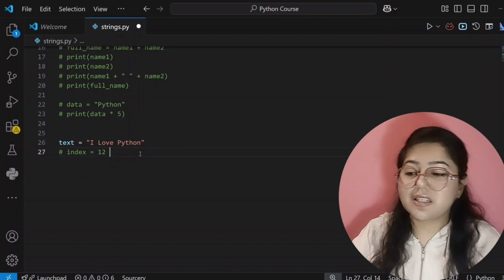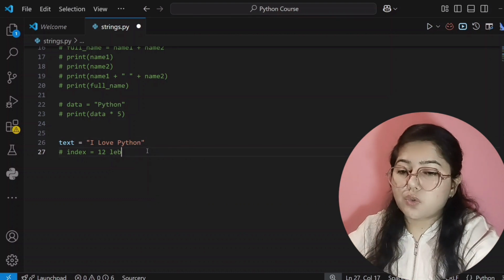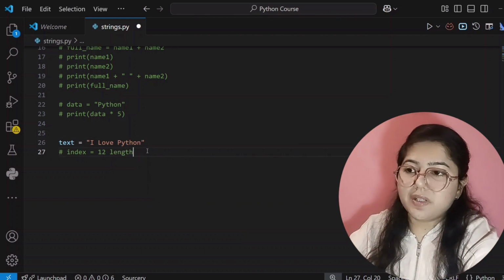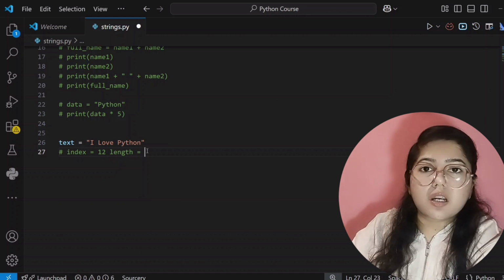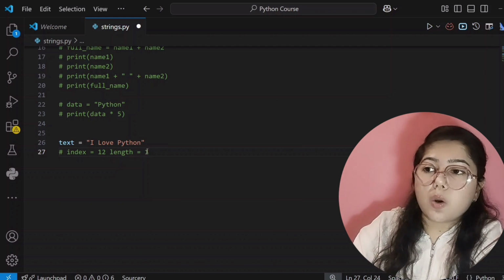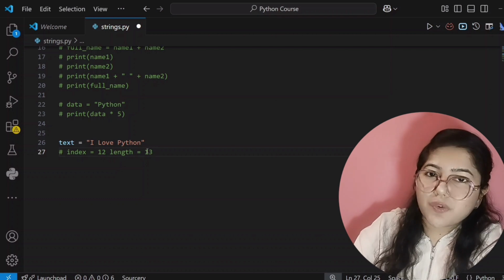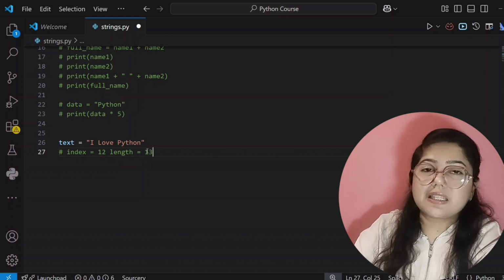Yes, our length is 13. So don't get confused between index number and length. Index number starts from 0, that's why its last index is 12. But for counting our characters, obviously we start from 1. That's why its length is 13.